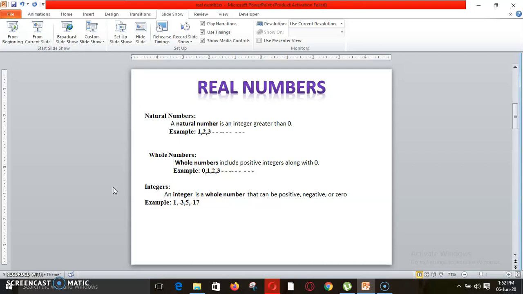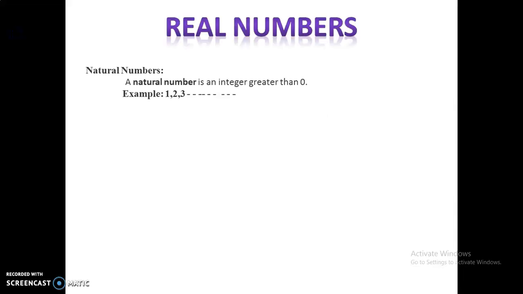So the first one is the natural numbers. So what are the natural numbers? A number which is greater than 0 is called a natural number. The examples of these natural numbers are 1, 2, 3 and so on.